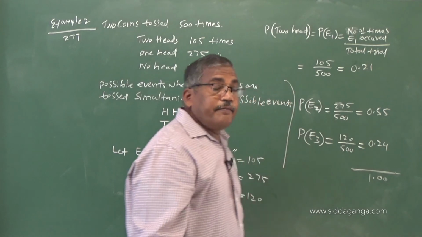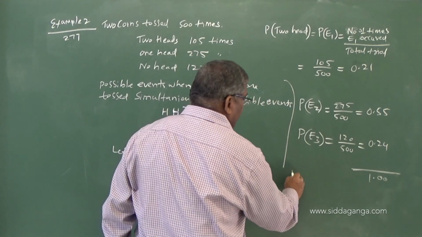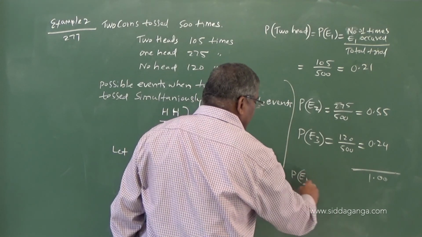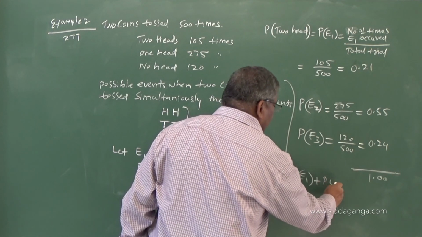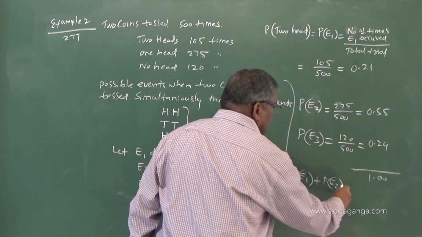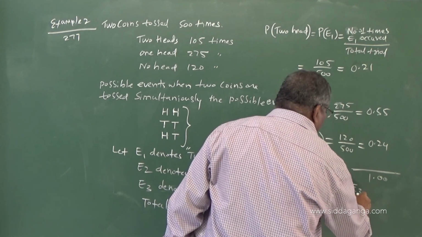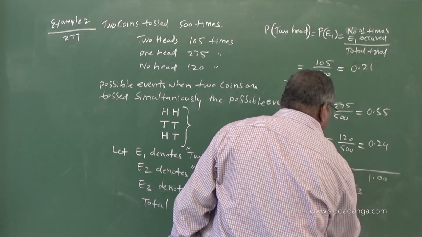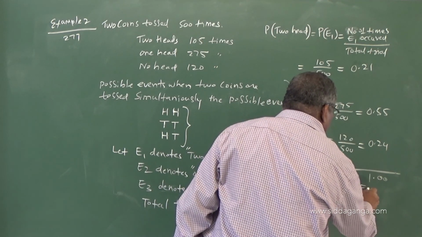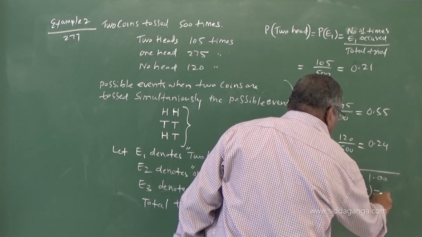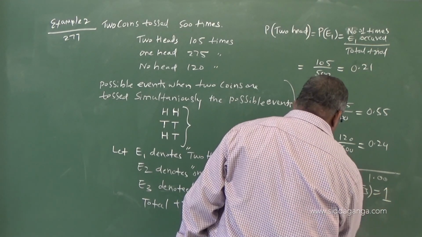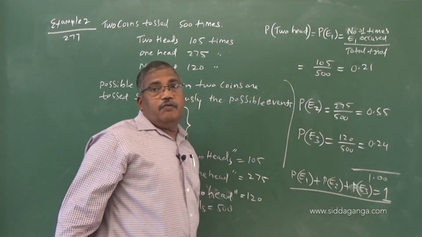Or I can say the probability of E1 plus probability of E2 plus probability of E3 equals 1. It is always true, remember this.